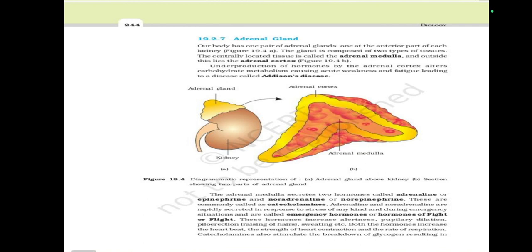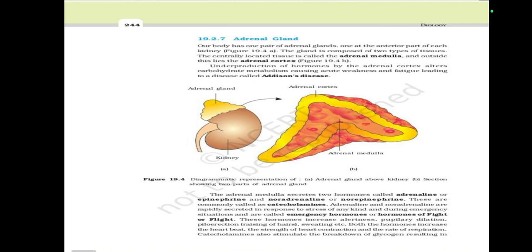The adrenal medulla secretes two hormones called adrenaline or epinephrine, and noradrenaline or norepinephrine. These are commonly called catecholamines. Adrenaline and noradrenaline are rapidly secreted in response to stress of any kind and during emergency situations and are called emergency hormones and hormones of fight or flight.